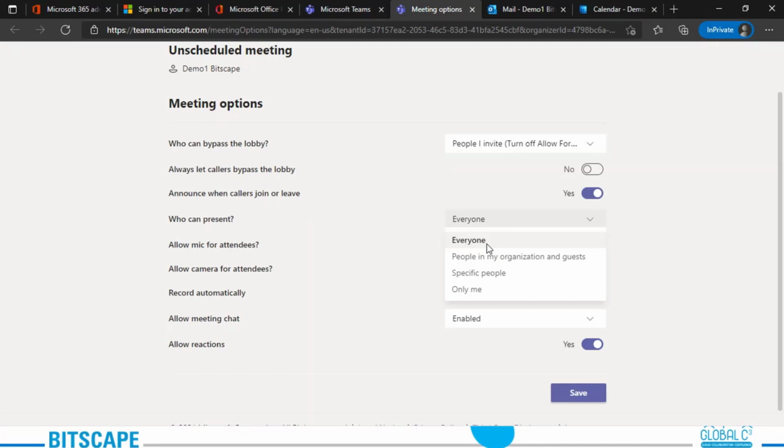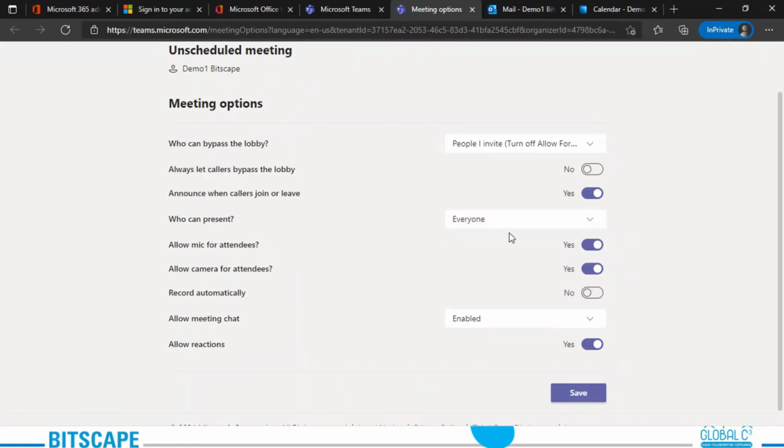Then we have people in my organization. Only people in my organization will be able to join as presenters, but the external participants will join as attendees. Then we have specific people. You choose people from this list of invitees who will be my presenters, and then everyone else will again be attendees. And then we have only me, so the organizer is the presenter right here.